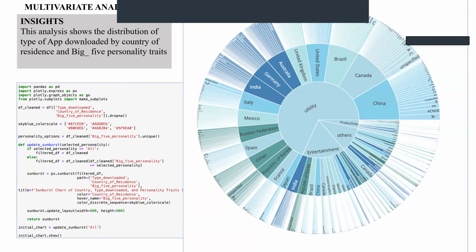So here we entered into another aspect of multivariate analysis, where we analyzed the big five personality traits and the countries with the type of app they are downloading. We were able to realize that utility apps and entertainment apps are more frequently downloaded by these countries and for almost all the personality traits. So it will better suit developers to know the majority of apps they should be building that will gain more favorable customers. Next slide.